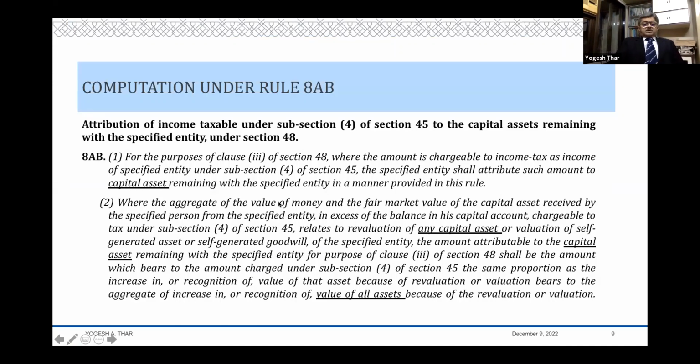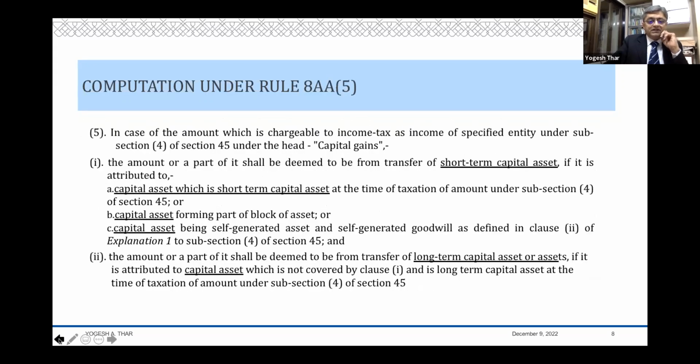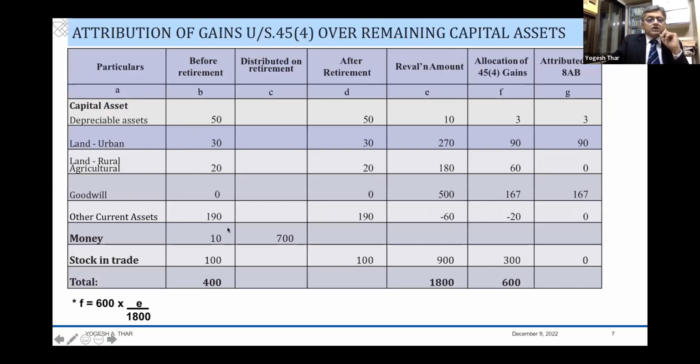So the attribution has to be only to capital assets, and therefore something which is not a capital asset, you don't have to attribute. Now let's pause here for the timing and go back to that illustration. So here, what are the capital assets? Capital assets are these depreciable assets.